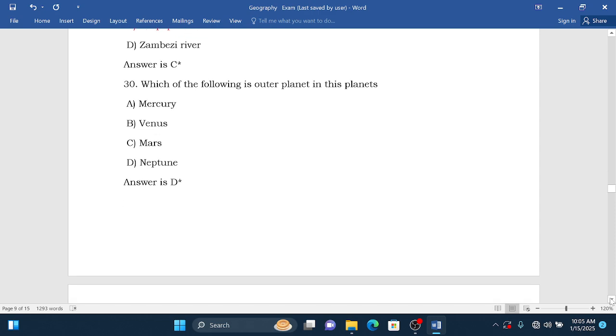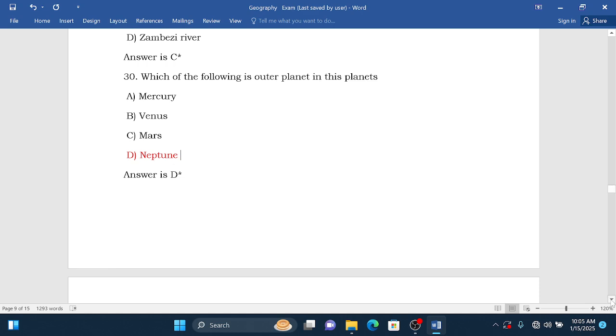Which of the following is the outer planet? Outer planets are planets that are very far from the sun. Remember that the farthest planet from the sun is Neptune. Therefore the correct answer is D. We go to the next.